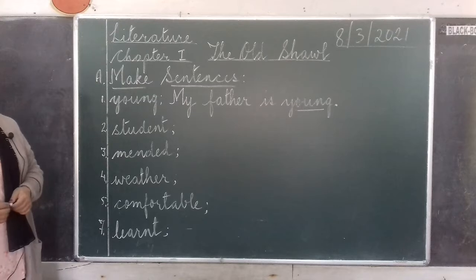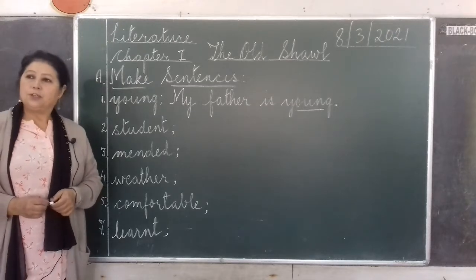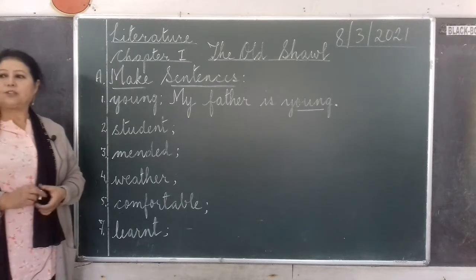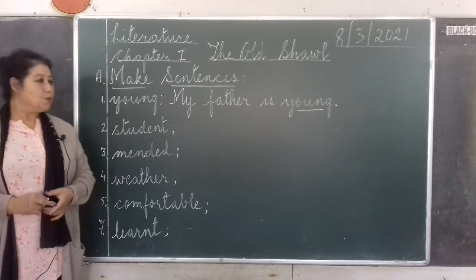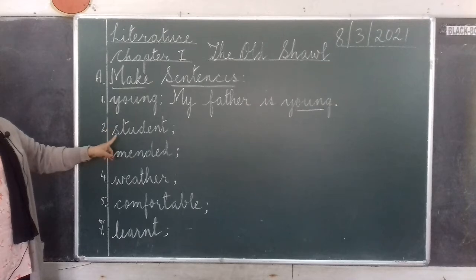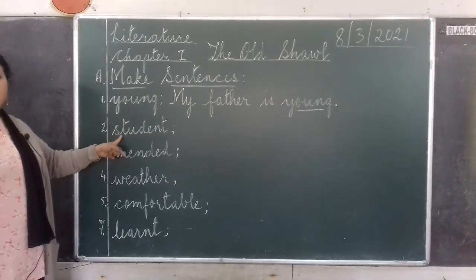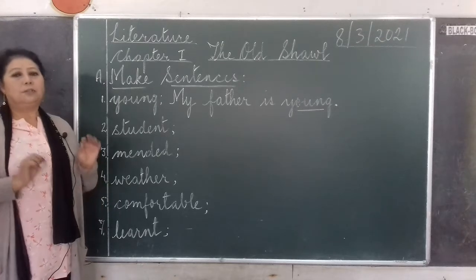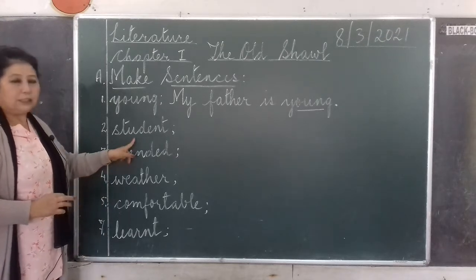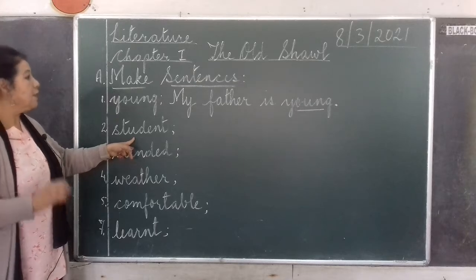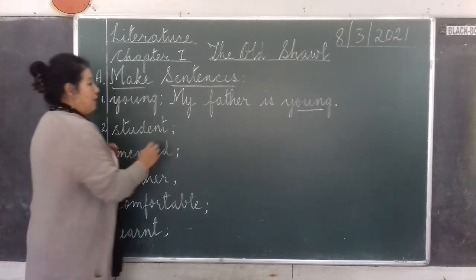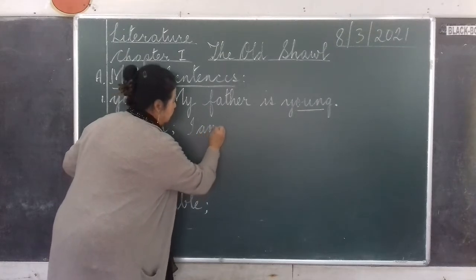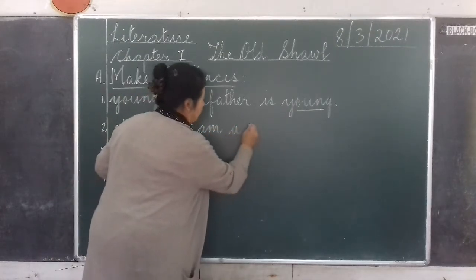You all know. You have read the chapter, The Old Shawl. Student means, like you all are the students of Rockville Academy, isn't it? So in the same way, you have to make a sentence using the word student. You can make your own sentence, but the word student has to be there. So you can write, I am a student.